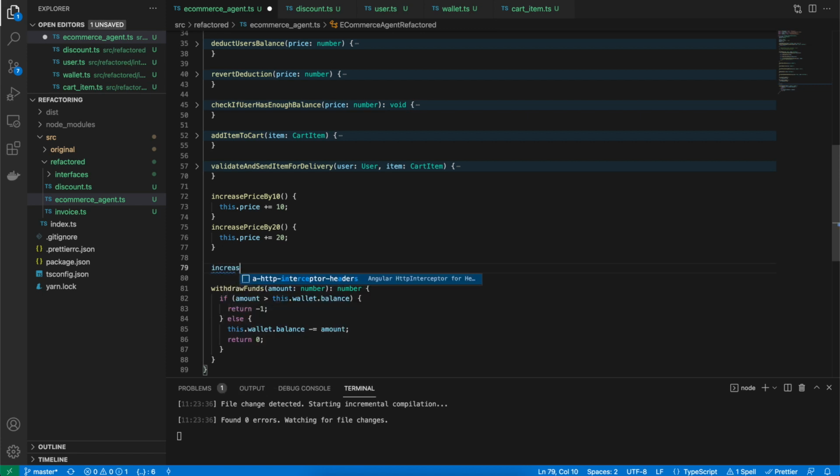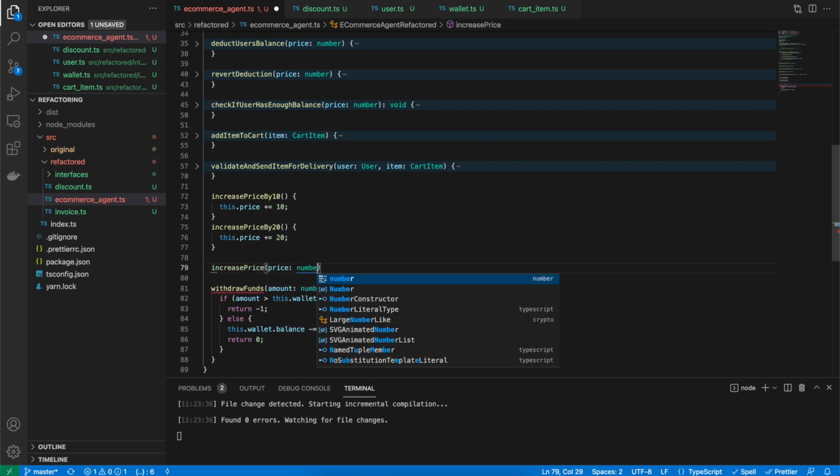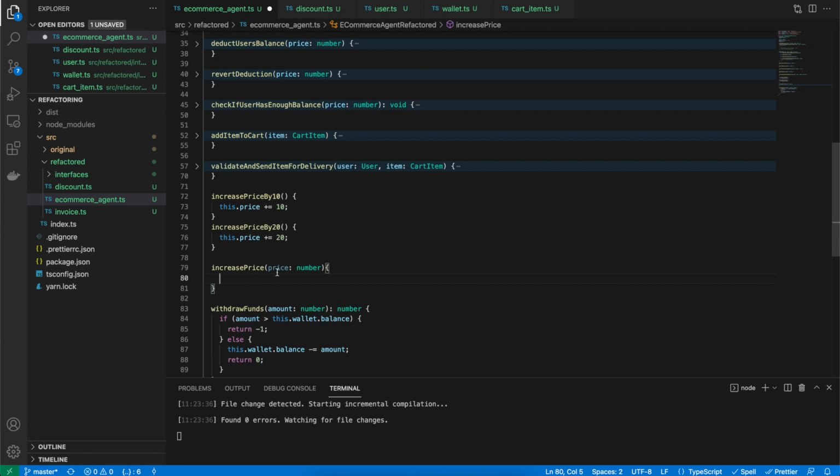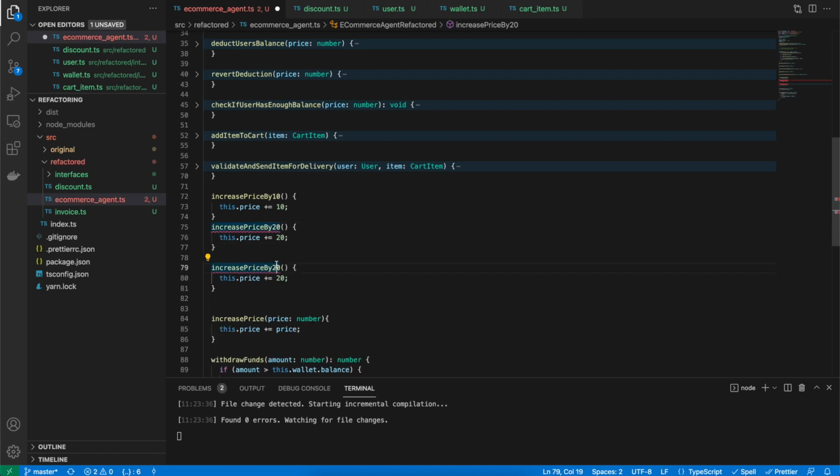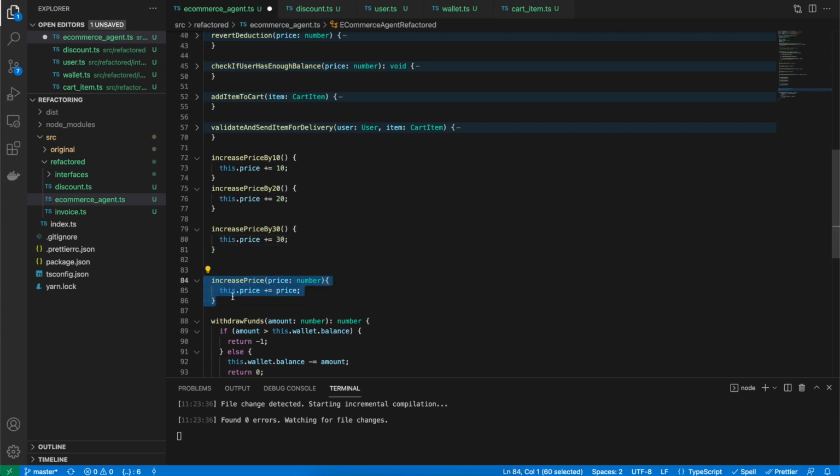So let's just say increase price and accept the price as a parameter, and let's just add this here. Perfect. Now if you ever had to add 30 in it, you had to add this and this, but you never have to do this with this method.